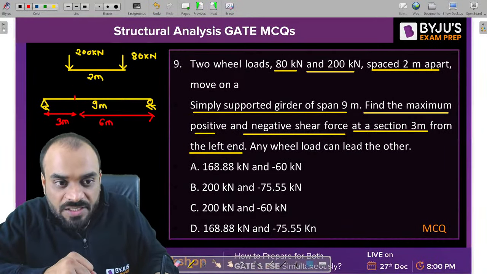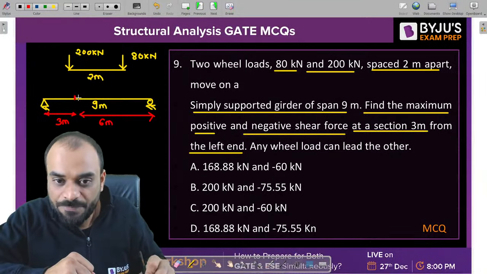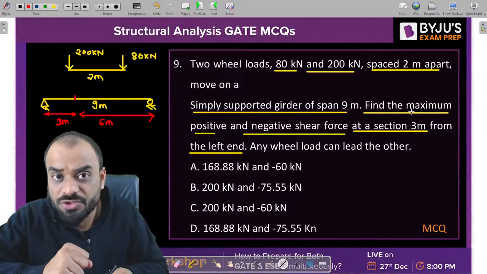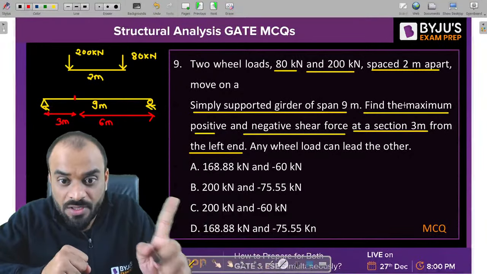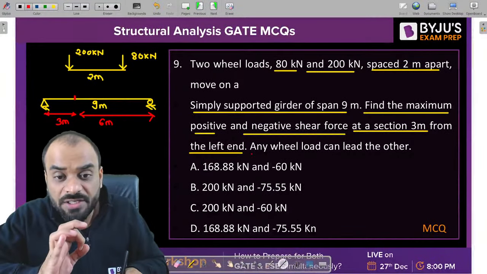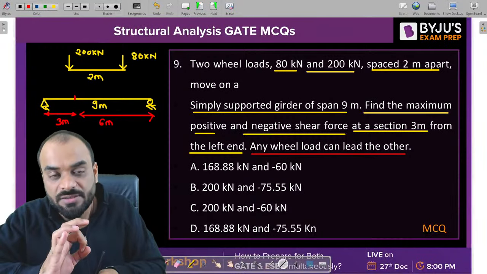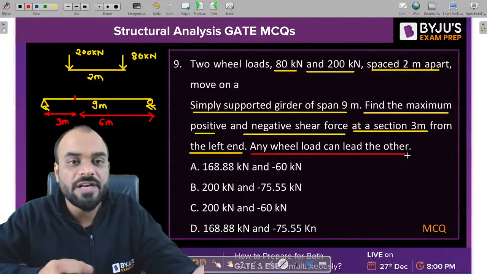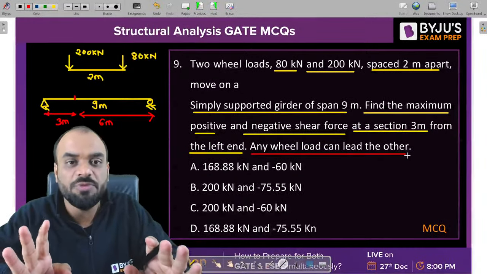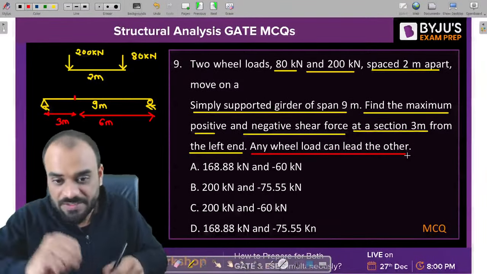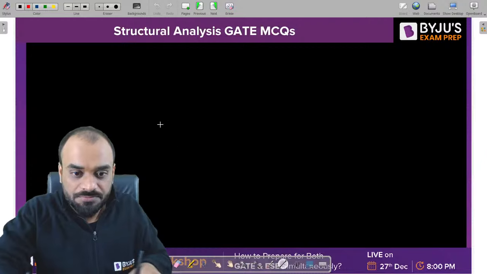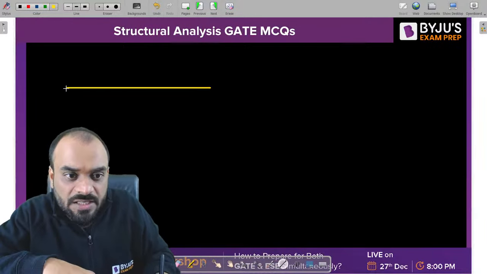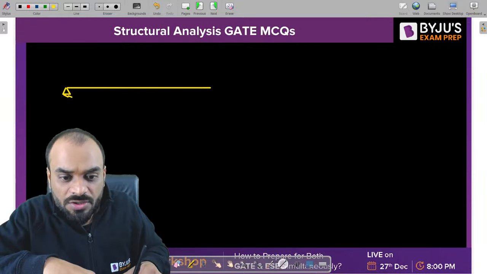So at this particular section, I need to draw the ILD first. What is written over here? We need to find out the maximum positive and maximum negative shear force. As they have written, any wheel load can lead the other. That means it may be possible 80 will be leading or 200 may be leading. It is up to you which particular load you have to consider. So first we will draw the ILD at section C for shear force.